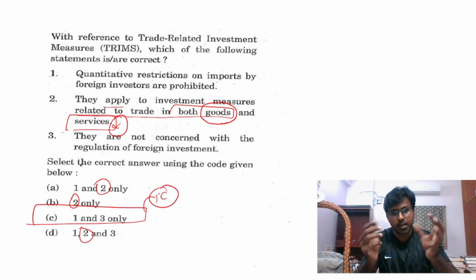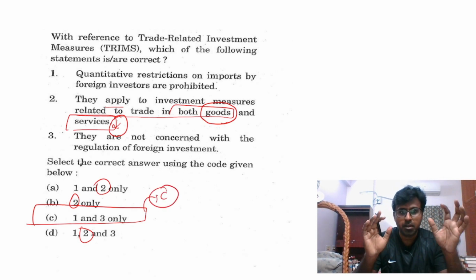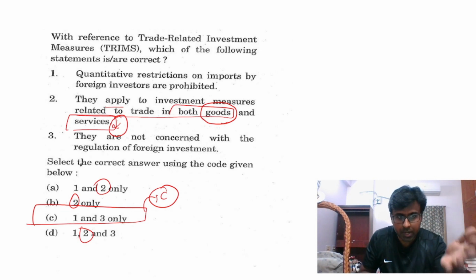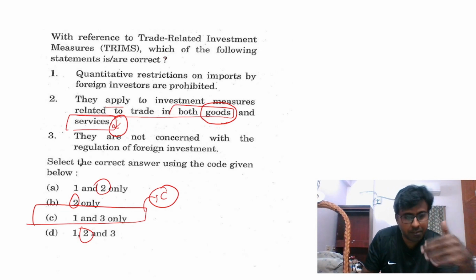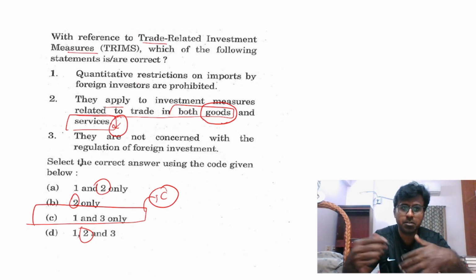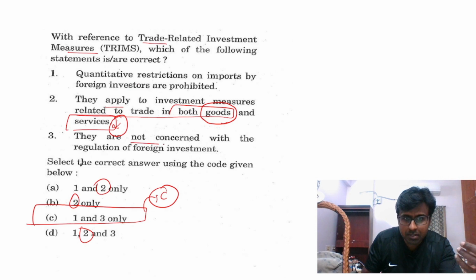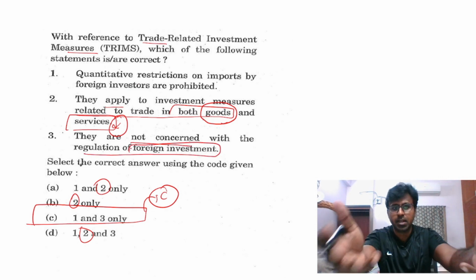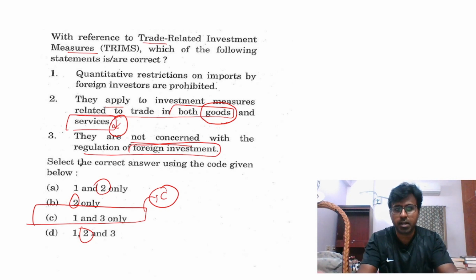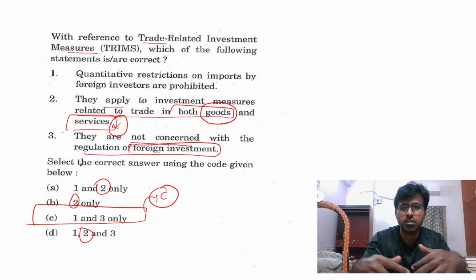Actually, it is a very tricky question. See, usually what I did was, I will tell you. Trade related investment measure. Investment measure, trade related aspects, simple, right? So they should be concerned with regulation of foreign investment, I thought. But here it is given as not concerned.